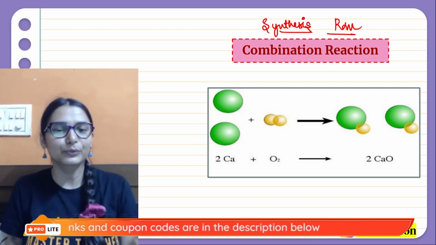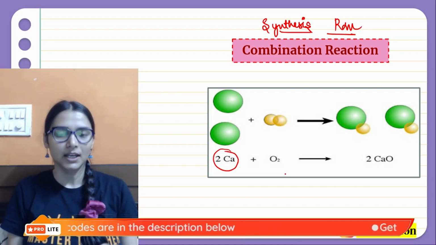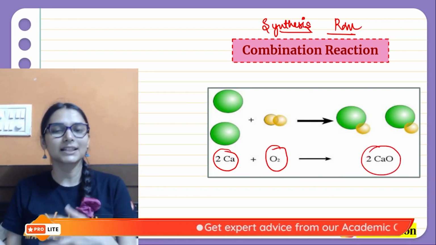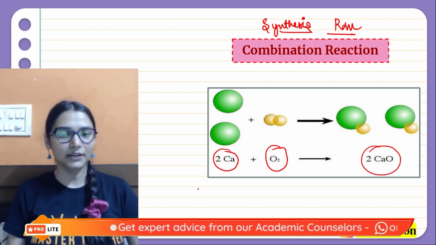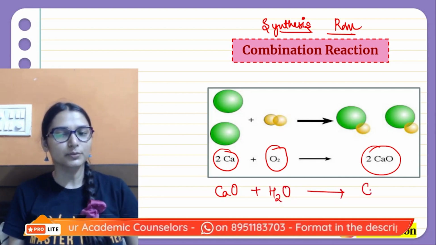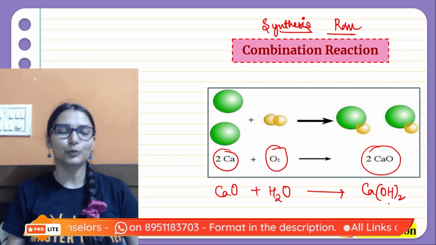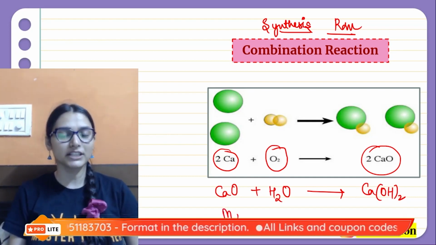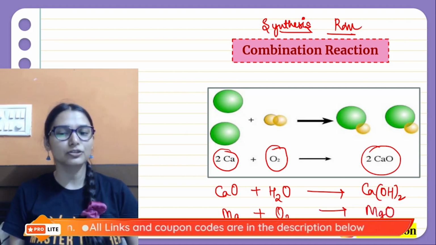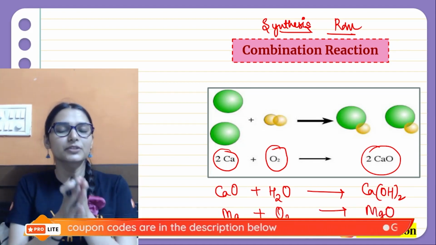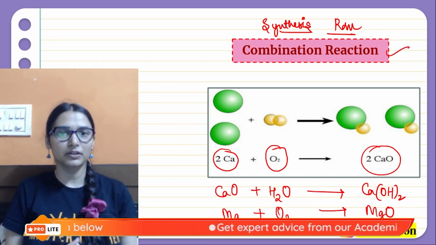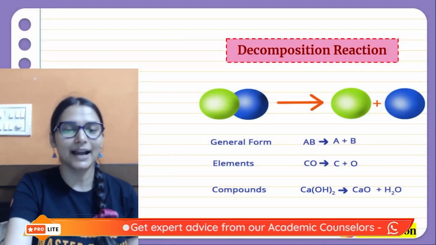For example, calcium combines with oxygen to give calcium oxide, a single substance. Another way, you can take calcium oxide and dissolve it in water; two substances combine to give a single product. We are not focusing on balancing right now. Burning of magnesium: magnesium combines with oxygen to give magnesium oxide. Two substances react to give a single product. So all this is your combination reaction, or the synthesis reaction.